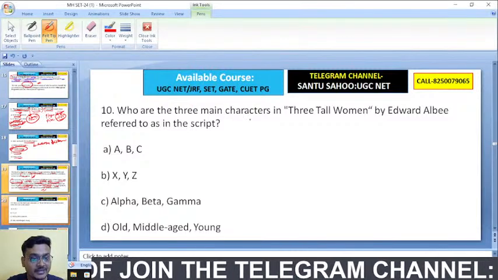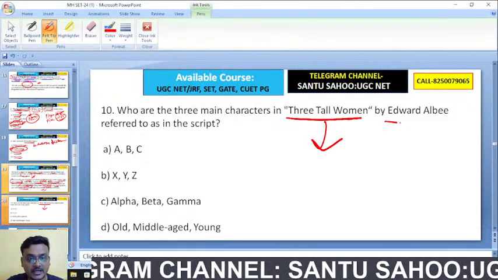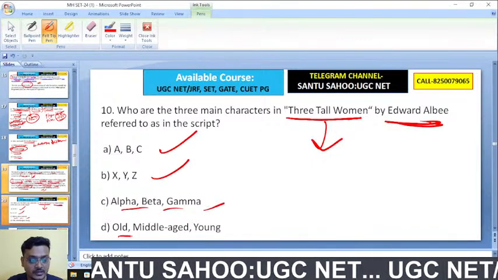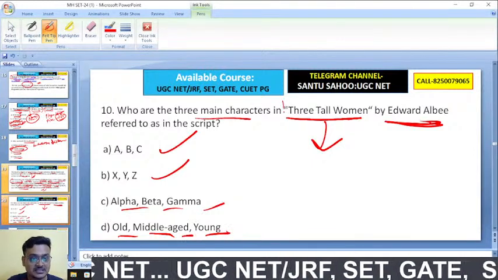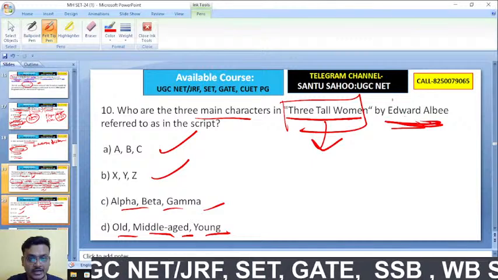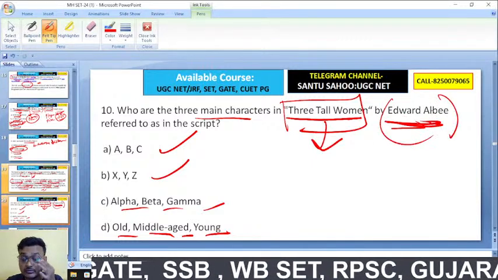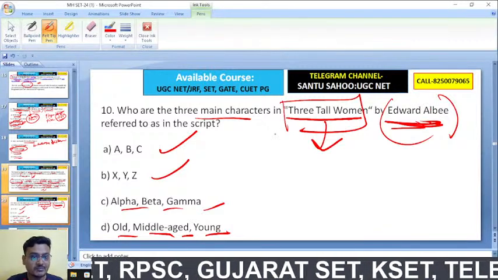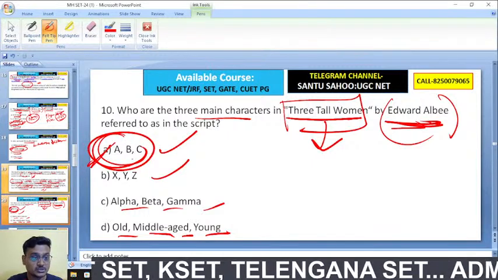Who are the three main characters in Three Tall Women by Edward Albee? A, B, C; X, Y, Z; Alpha, Beta, Gamma; old, middle-aged, young. Edward Albee wrote this important work, and here the three main characters are referred to as A, B, C. So A is the right answer.